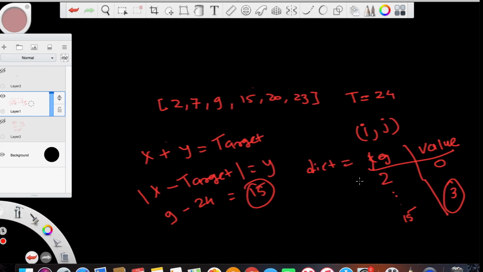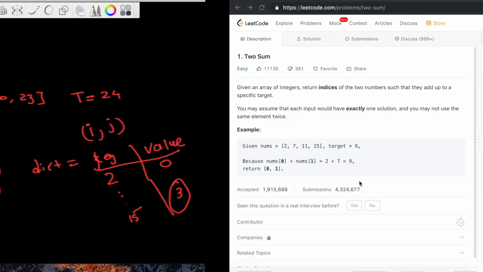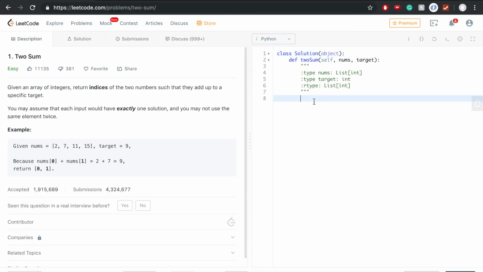All right, great. So let's get to the best part. Let's get to the coding part. All right, let's do this. So basically we have a list here, we have target here, as we talked about earlier, right? So what we're trying to do here is let's create a dictionary.